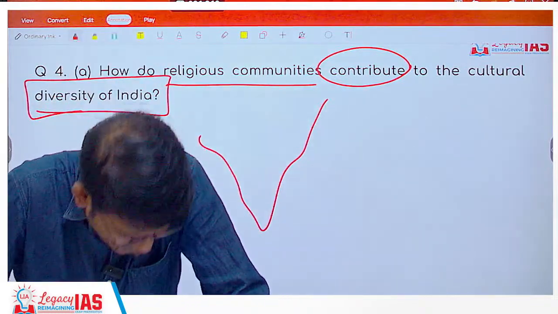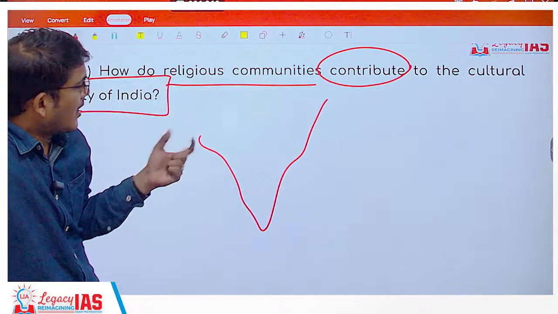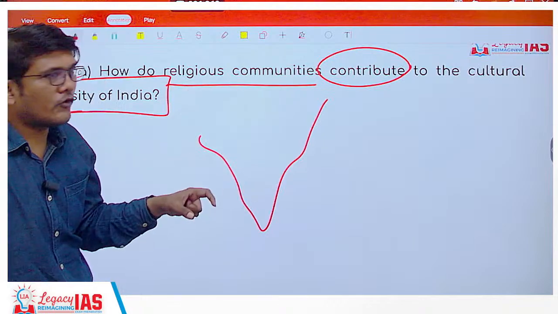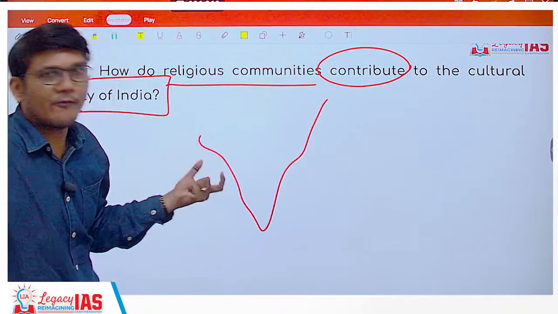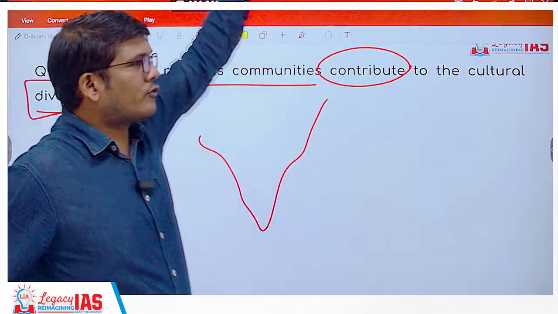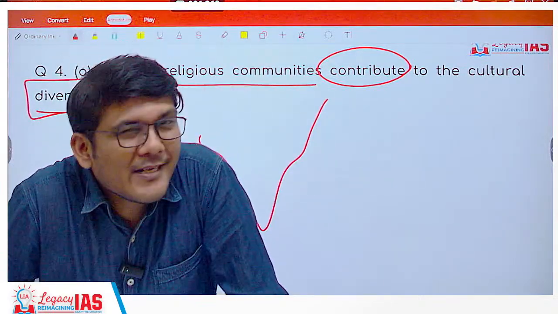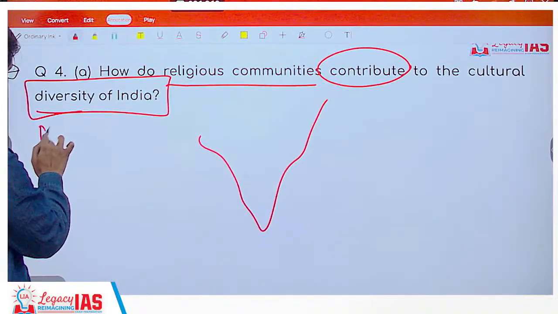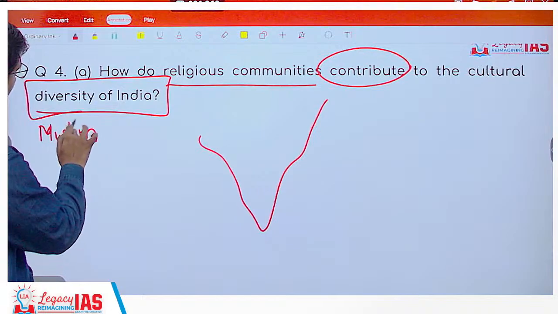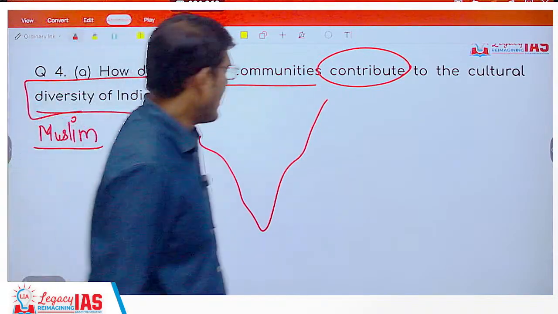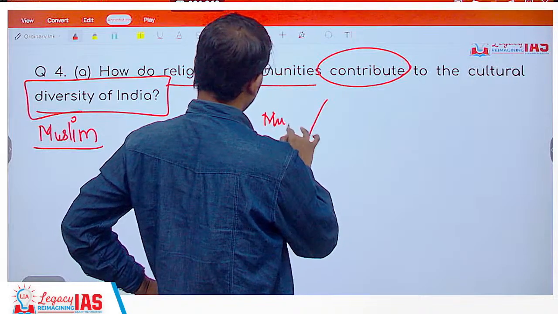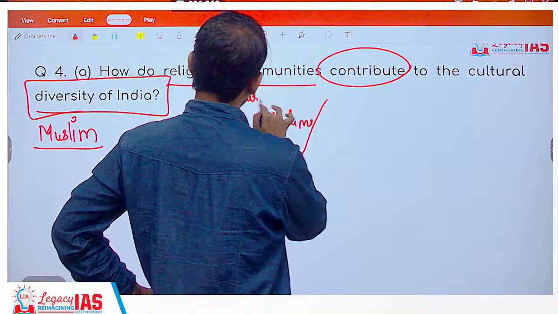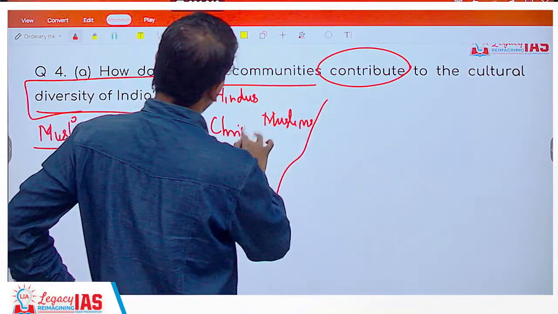Now, if you look at it, an Indian Muslim would be culturally more close to an Indian Hindu than they would be to, let's say, a Muslim from Saudi Arabia. Right? What am I saying here? In Saudi Arabia there are Muslim communities, they will have some rituals, etc. In India there are Muslims, right? And of course there are Hindus, and you can say Christians, Sikhs, whatever religion you talk about.